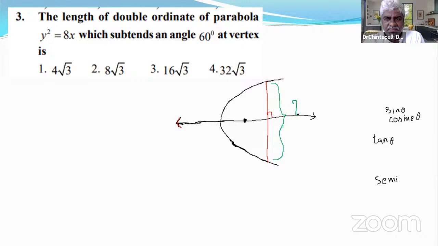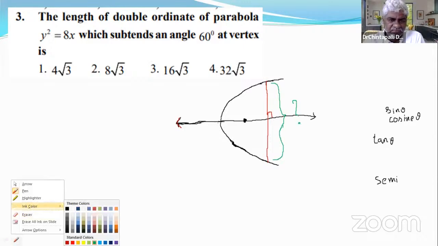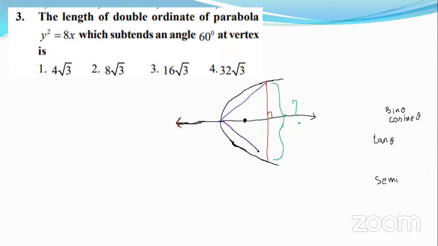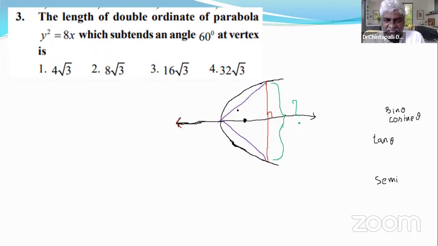Another given hint is that this double ordinate subtends an angle of 60 degrees at the vertex. This angle is 60 degrees. So this is 30 degrees, since the total angle is 60 degrees, half of it is 30 degrees.